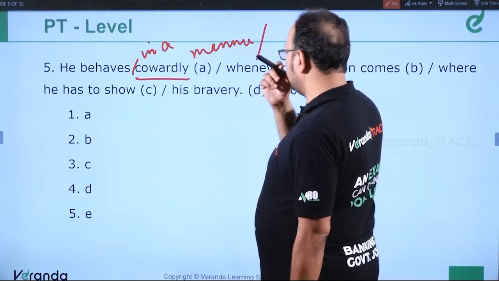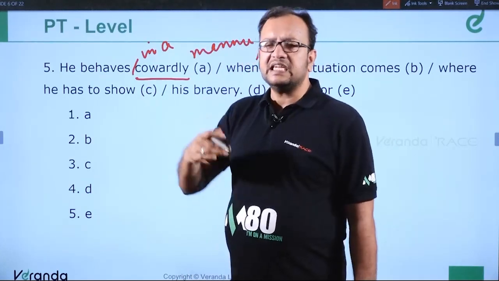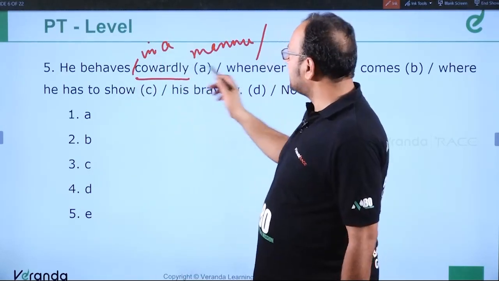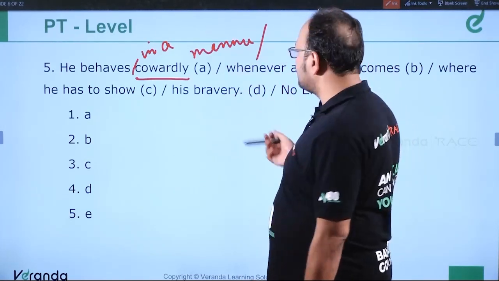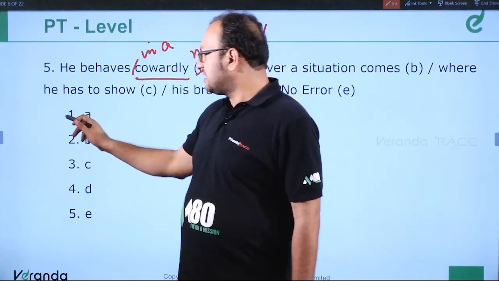Or like a coward, because the noun is coward, the adverb is "in a cowardly manner", and the adjective is cowardly. So he behaves in a cowardly manner or like a coward whenever a situation comes where he has to show his bravery. So the error is in part A. A has an error. Please understand.